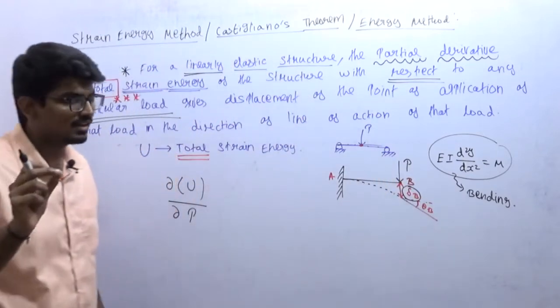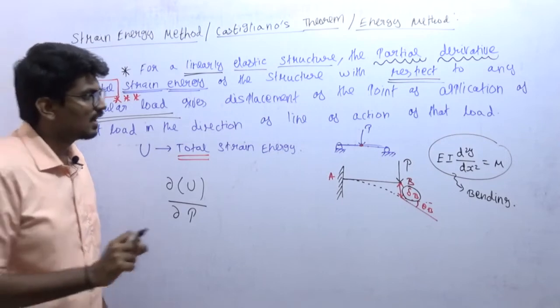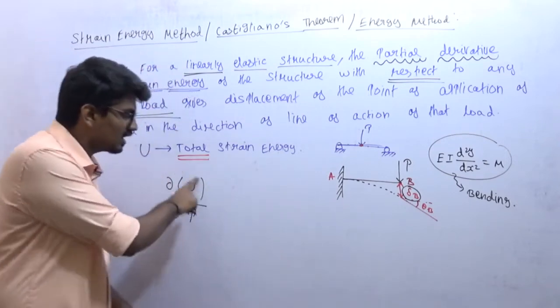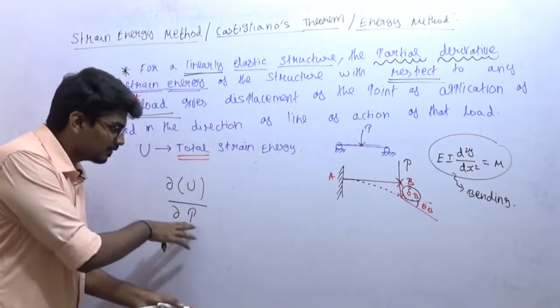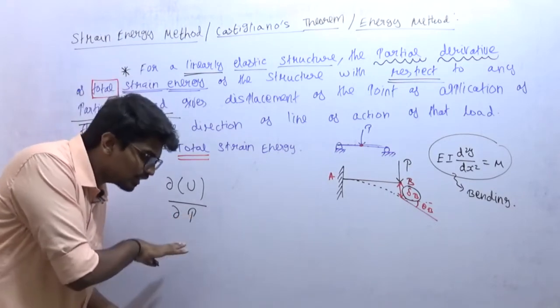Note it down carefully. I need to differentiate the total strain energy with a load. Which load do I need to use?